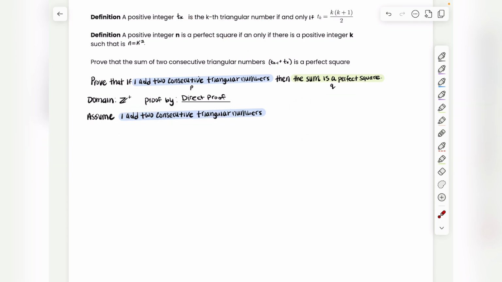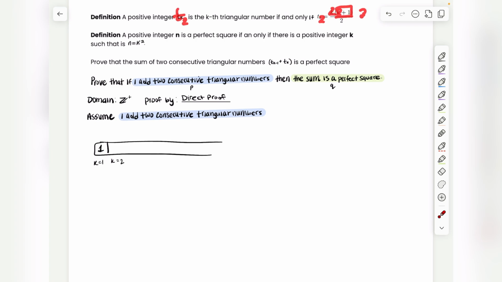To get a better idea of what I'm talking about, let's put some numbers to these words and actually look at the list of triangular numbers. So remember that the domain is positive integers. That does not include 0. It starts at 1. So our first k that we can plug in is 1. So we can find a triangular number at k is equal to 1. So if we do that, we get 2 times 1 is 2 over 2, that is 1. So our first triangular number is 1. So that's at k is equal to 1. So let's continue at k is equal to 2. So let's find our triangular number at k is equal to 2. So wherever we see k, we plug in 2.